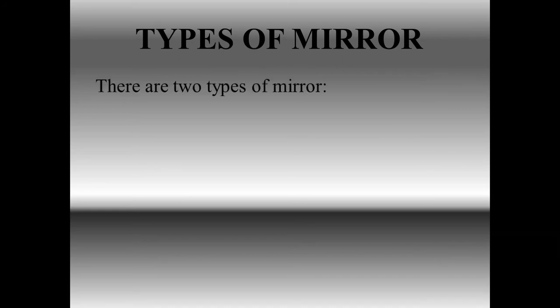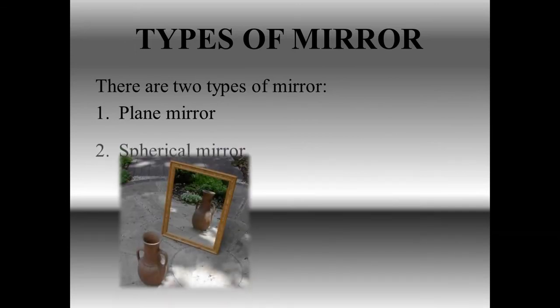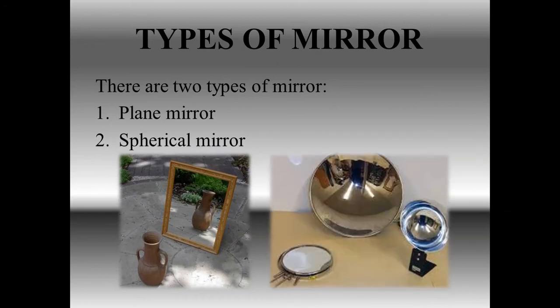Now there are two types of mirror. One is the plain mirror that you usually use at home at the dressing table. You must have also seen that kind of mirror in the barber's shop. The second one is the spherical mirror, like the mirror fixed as the rear view mirror of the car. You must have seen these types of mirrors used previously as vigilant mirrors in shops also.